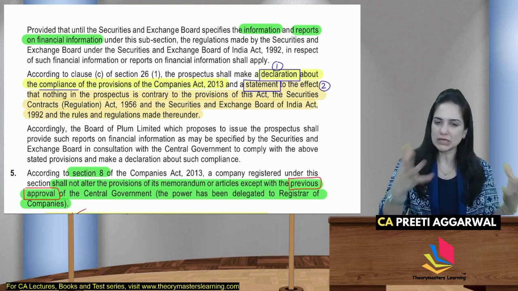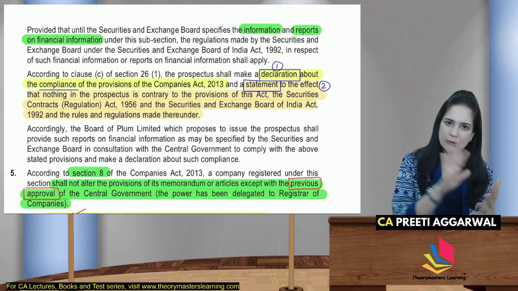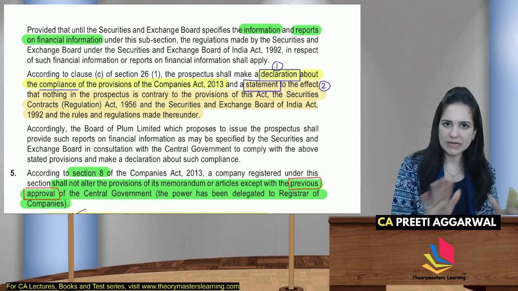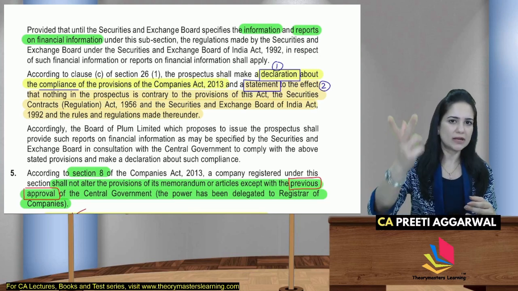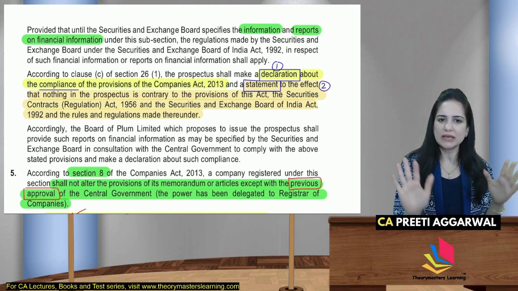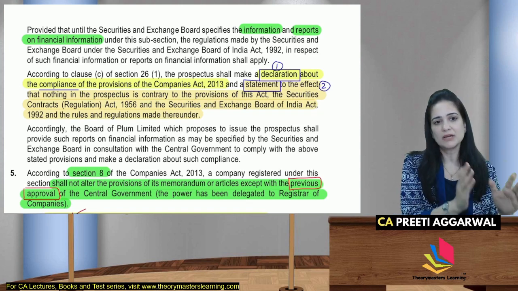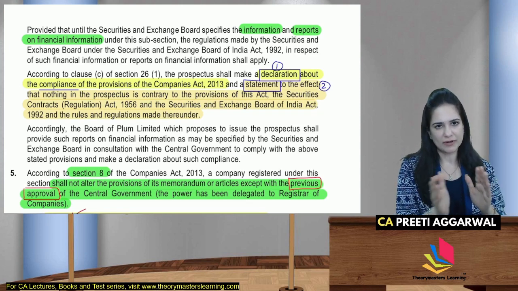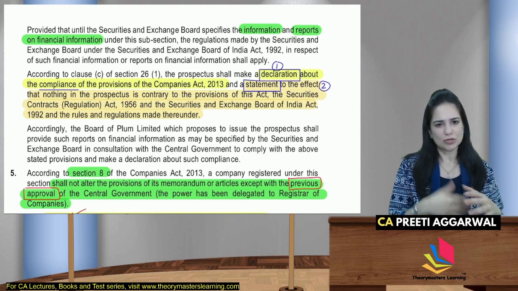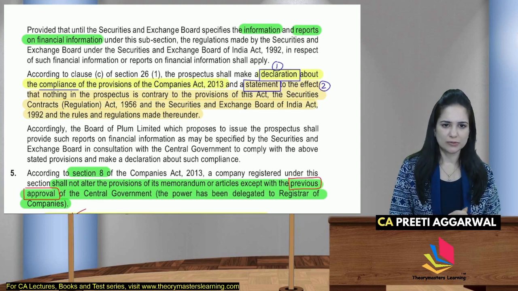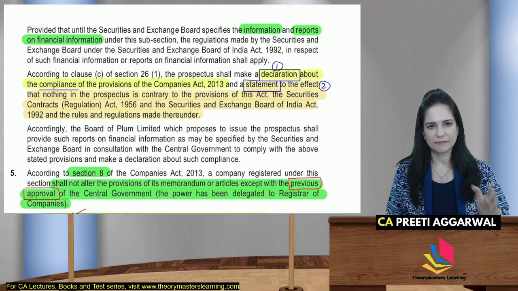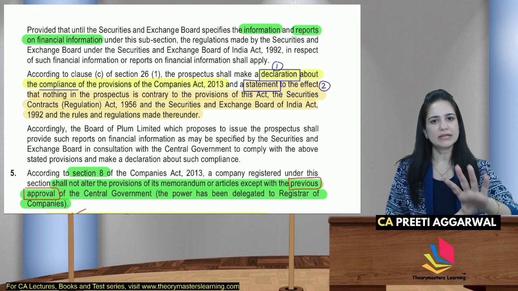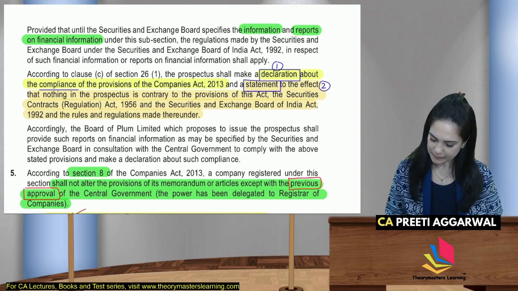जो mention करना चाहिए था prospectus में वो सब हमने किया है, सब कुछ properly comply किया है. A statement, देखो दोनों words में फर्क है, एक declaration है, एक statement है, that nothing is contrary to the Act, SEBI and Securities Contracts Regulation Act. So these are the reports to be issued. So if the company proposes to issue a prospectus, these are the reports that they have to comply with. तो दो या तीन ही points यहाँ पर actually important हैं.